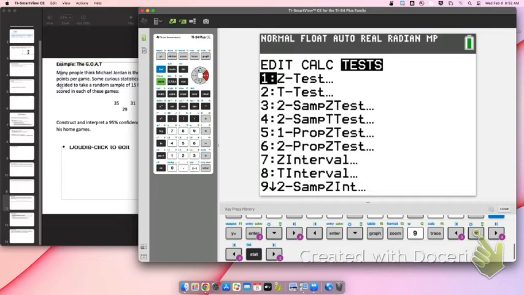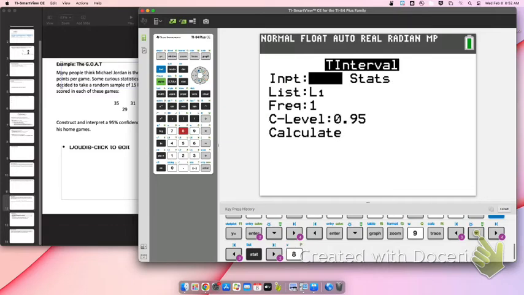T interval, this is number 8. Now, for this problem, did we have data or did we have stats? We have data. It's already in L1. And so we just need to confirm what our confidence level is. We are making a 95% confidence level.